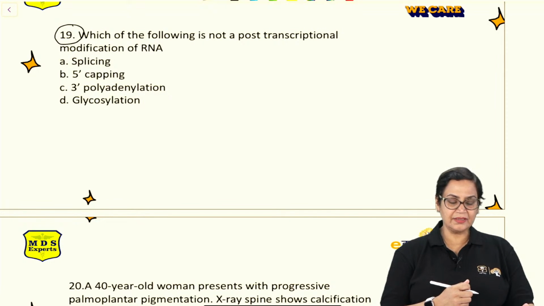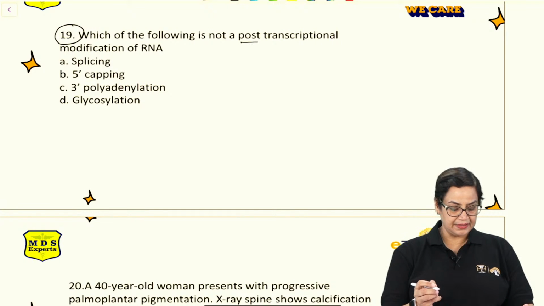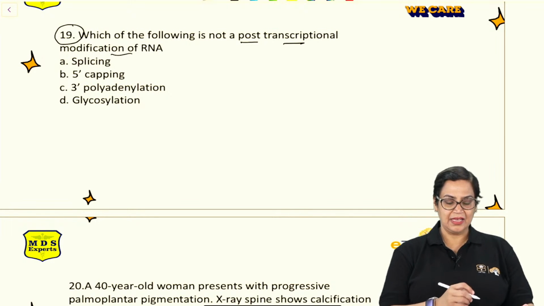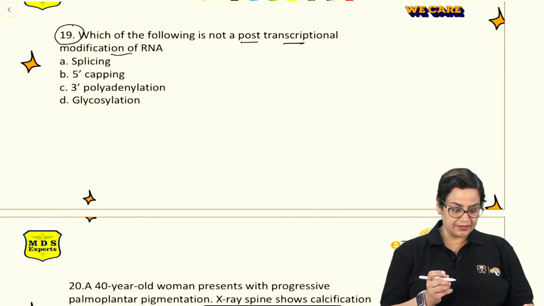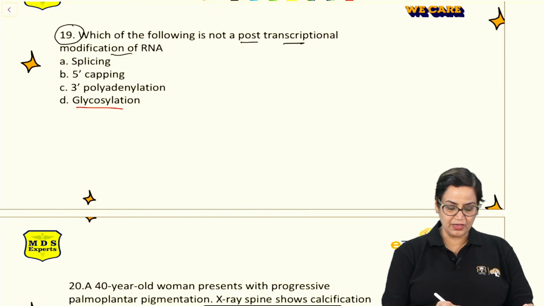What will be the answer? सबसे पहले, what is this post-transcriptional modification? Post माने बाद में. किसके बाद में? Transcription के बाद में, right? We are modifying RNA. Yes, very good. Glycosylation will be the answer first of all.